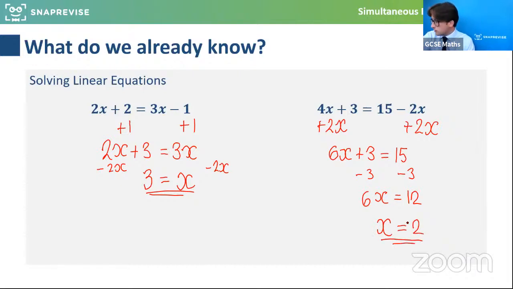And that value of 2 would work in both sides of that equation. So if I plug that back into the original question, and I say 4 times 2 plus 3, that equals the same as 15 minus 2 times 2, which is 4. And both sides are equal, so you know it's right.